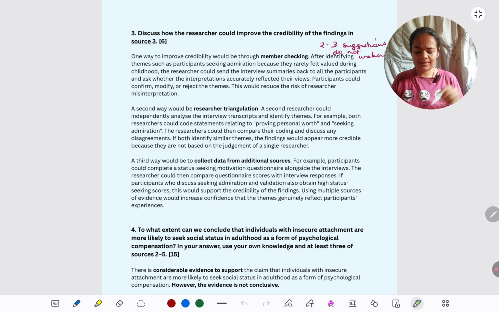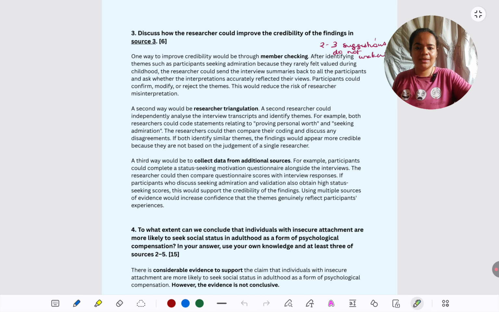So one thing is definitely member checking. All these standard things you have learned in the textbook, these are ways of improving credibility, so just keep on applying to this source. Because it is interview, interview summaries have to be read and people are saying things like they really feel valued, it should not be the researchers just assuming that because they already know that insecure people are likely to feel less worthy, so whatever they are saying I'm taking as they are feeling less valued.